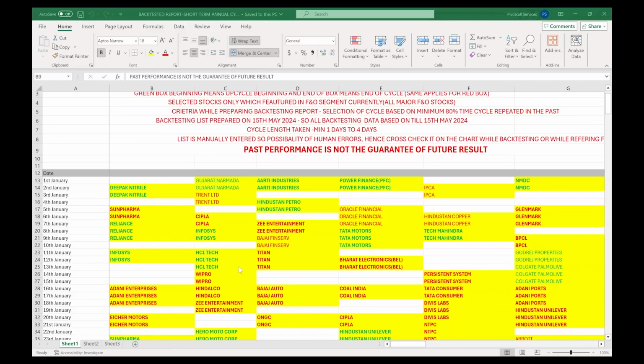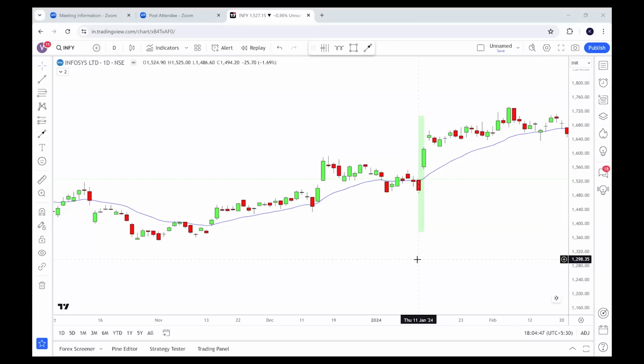Okay, the next one. We'll take one more, that is Infosys. 11 to 12 January it is showing a bullish cycle. Let us see whether it was right. So this is the year 2024. 11th January to 12th January, you can clearly see that it was a bullish cycle.